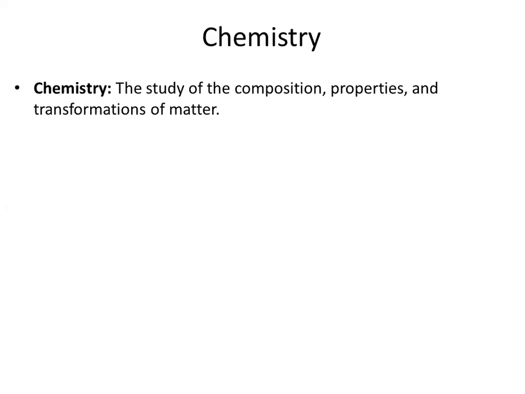First, chemistry is the study of three components: composition, which we will discuss in detail, properties, and transformation of matter. Today we are going to elaborate what chemistry is. So the first is the composition. What do you understand by composition?